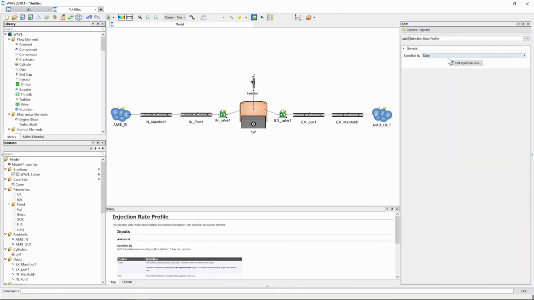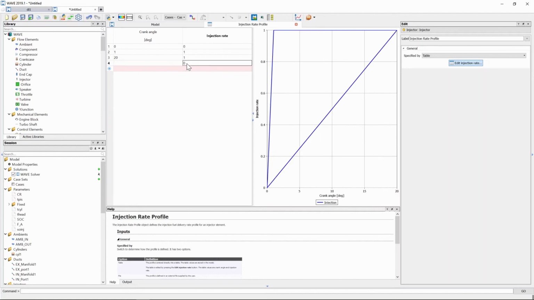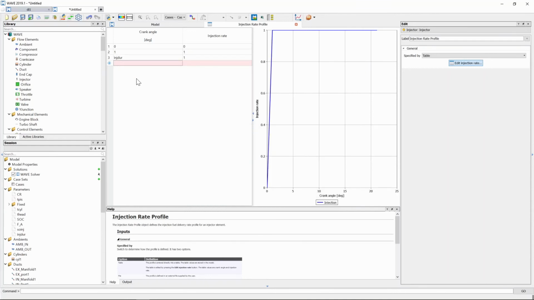For the injection rate profile, it's a table. We need to edit that, so we're going to press edit injection rate. And here we are going to make a few changes. We're going to add another variable. Rather than saying 20 degrees is the full duration of our injection rate, we are just going to put in a variable, injection duration, and we're going to specify that as 21.1 degrees. So now anytime you want to change your injection duration, you don't need to come to this table to change it. You can just change it in the variables list and it will update accordingly.